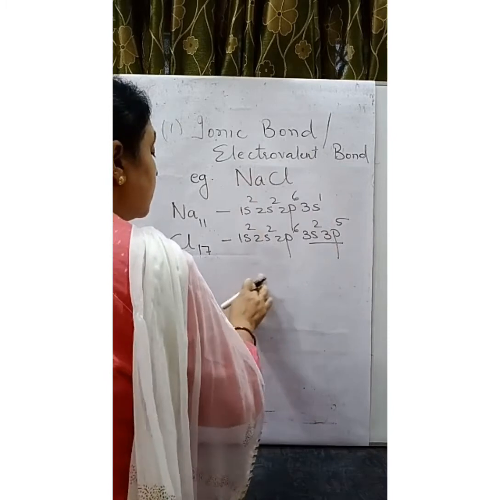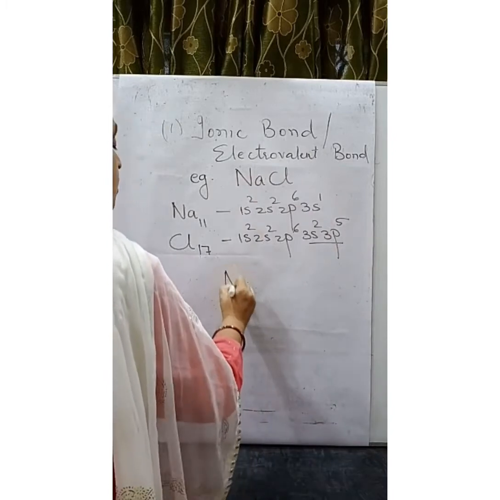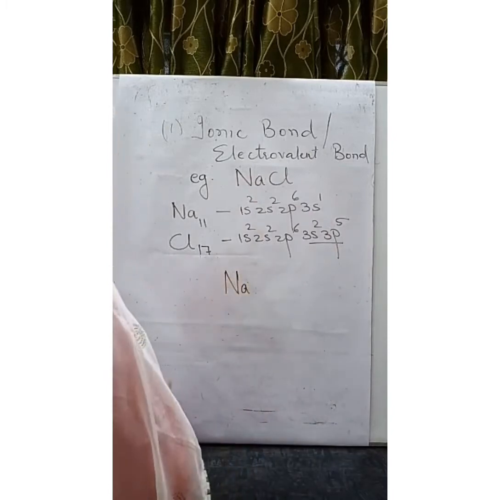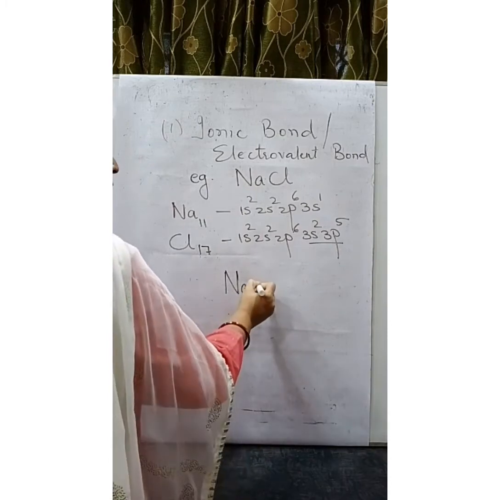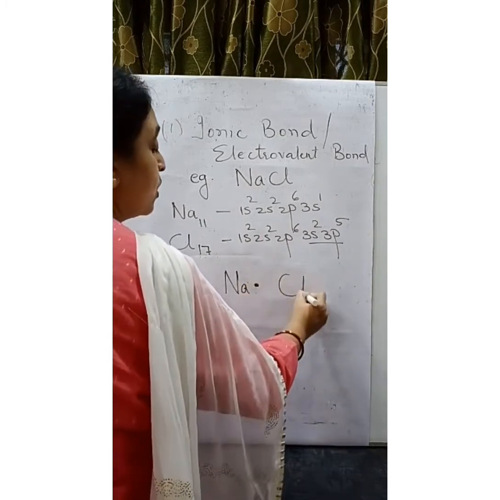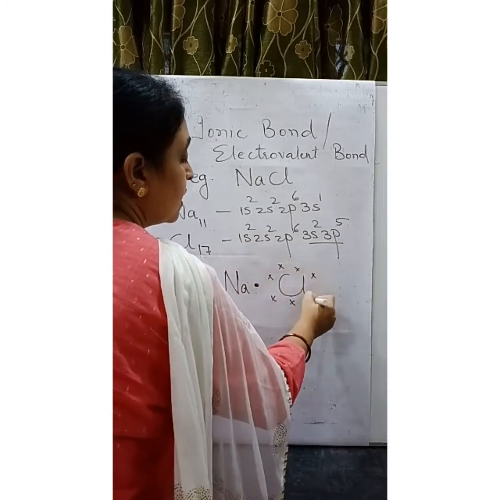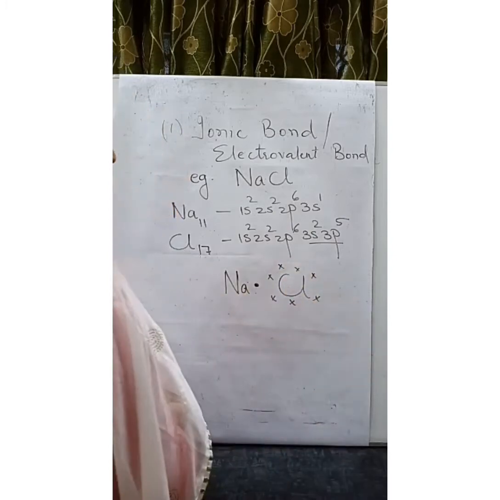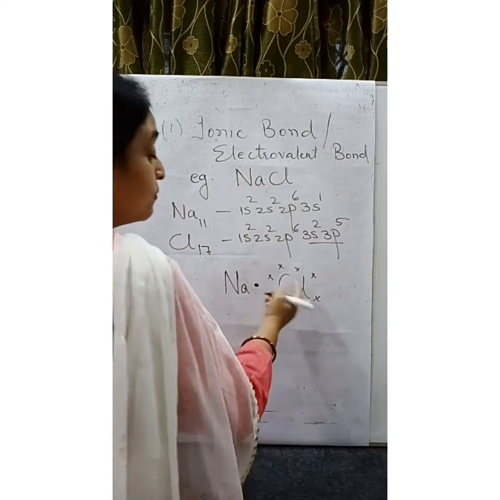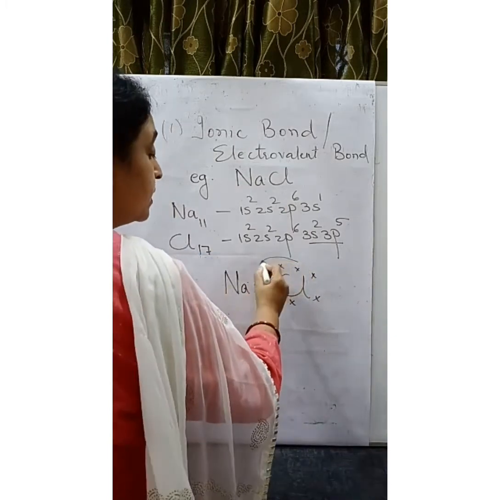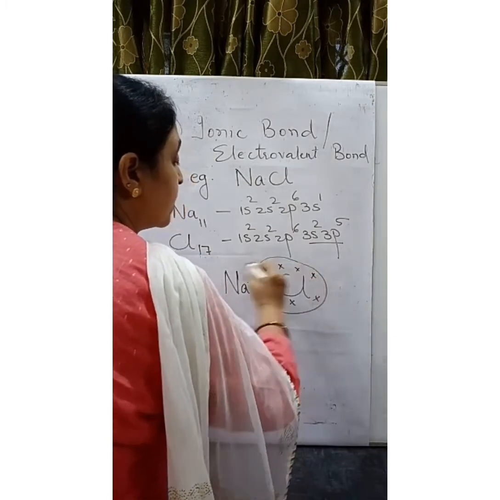We can put down the electron dot structure. In electron dot structure, we always put the valence electrons. Sodium is having 1 valence electron, chlorine is having 7. Sodium wants to give away its 1 electron. Chlorine wants 1 electron. So, chlorine takes this electron of sodium.